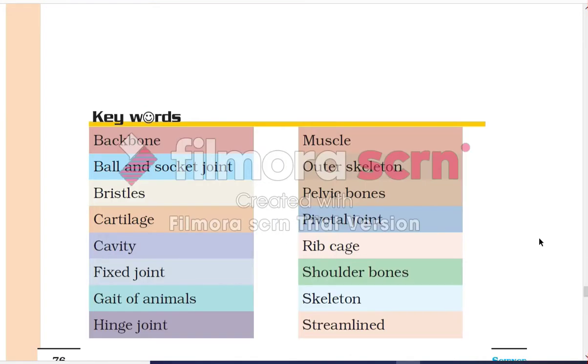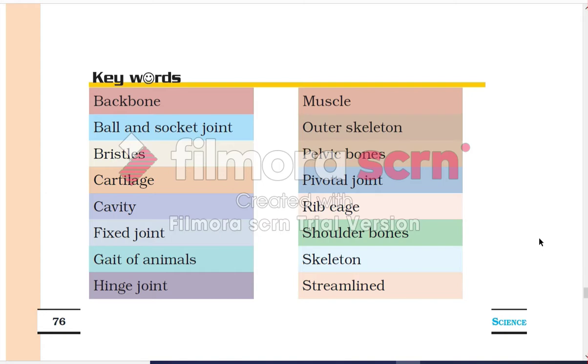So here we end our chapter. The keywords that we learned today are backbone, ball and socket joint, bristles, cartilages, cavity, fixed joint, gait of animals, hinge joint, muscles, outer skeleton, pelvic bone, pivotal joint, rib cage, shoulder bone, skeleton, streamlined.